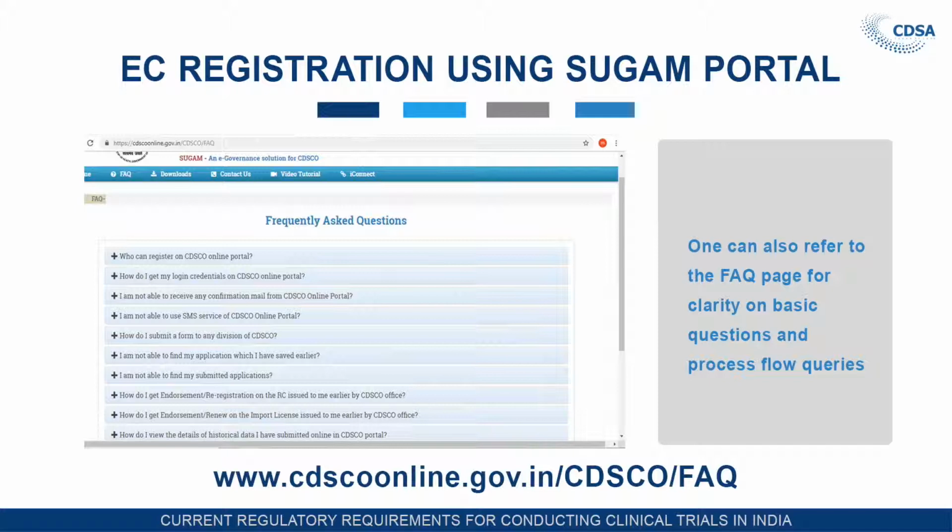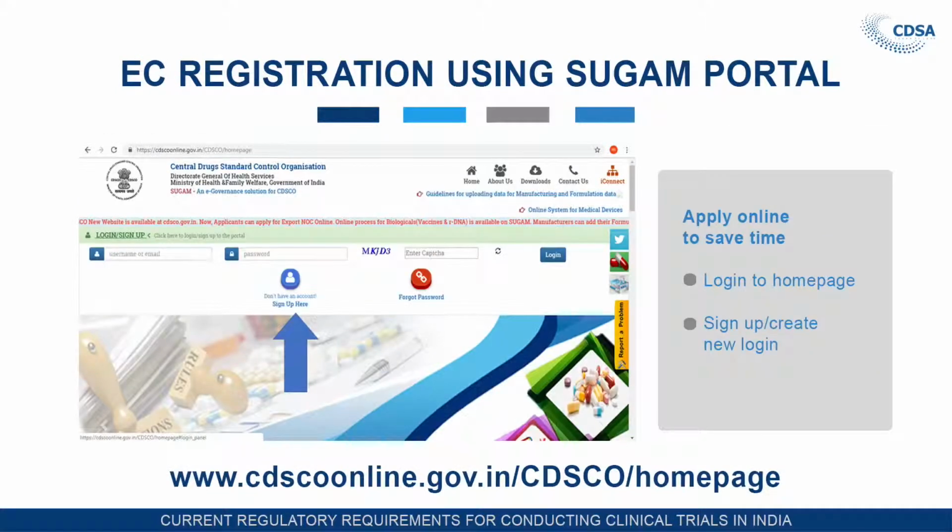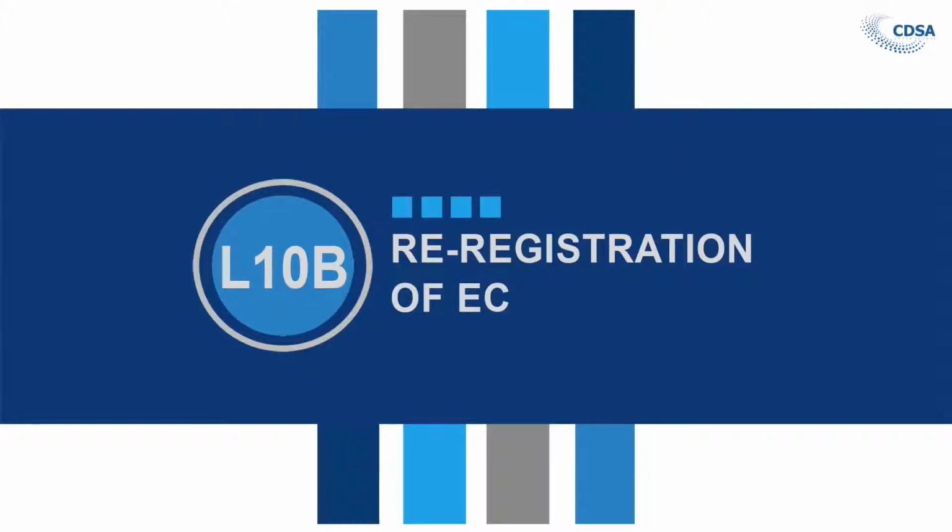So this is about the registration, and once you have registered the ethics committee, it is valid for 3 years. The checklist and documents required we will see in the next slides. After the expiry of this registration certificate, whether we can re-register or it would be a fresh registration, that we will see. So, the re-registration of the ethics committee.